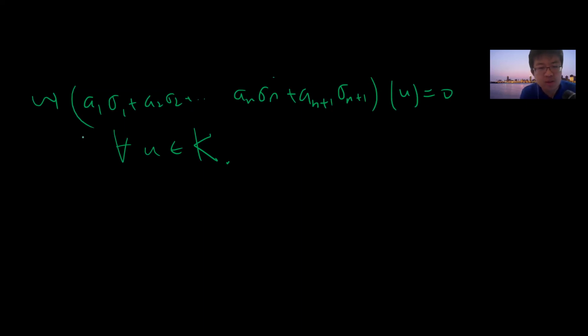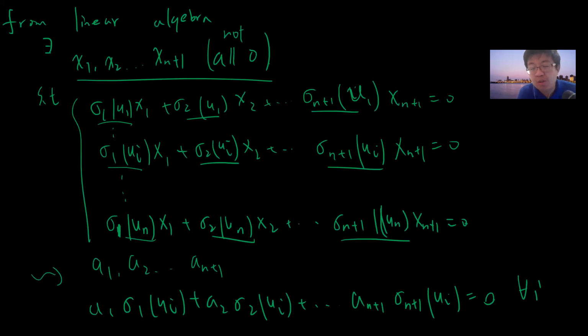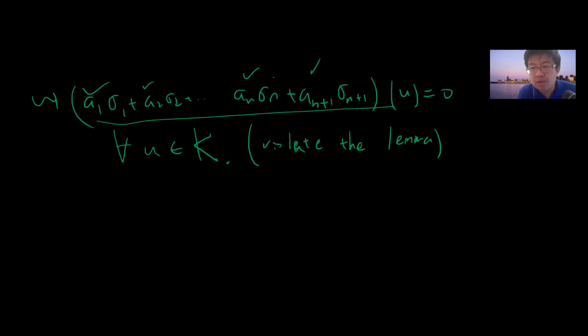But if you can find these, then you violate the original lemma, because in this case all your A1 up to An+1 are non-zero, but all of these are K automorphisms, which violates the lemma.